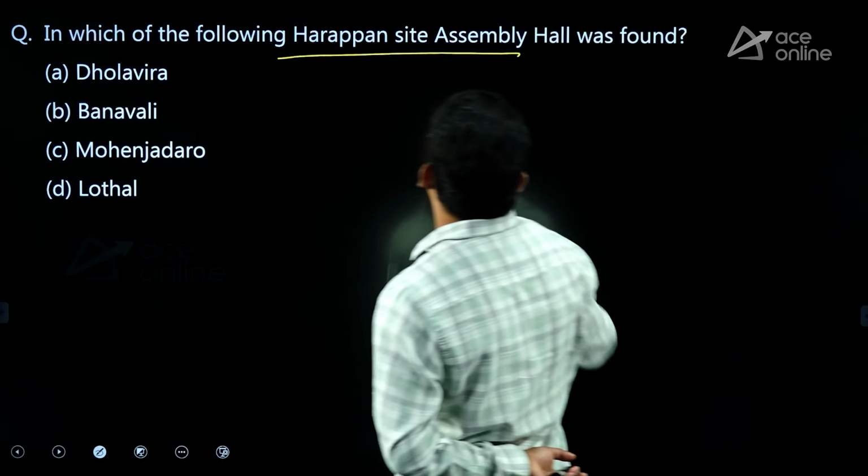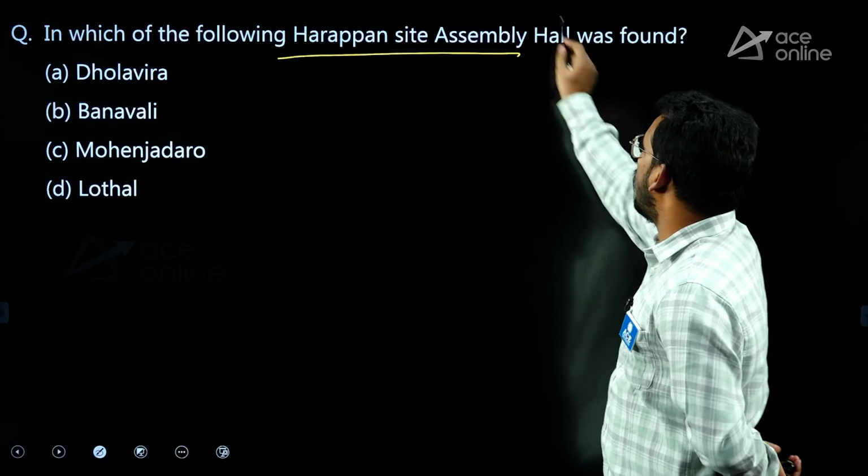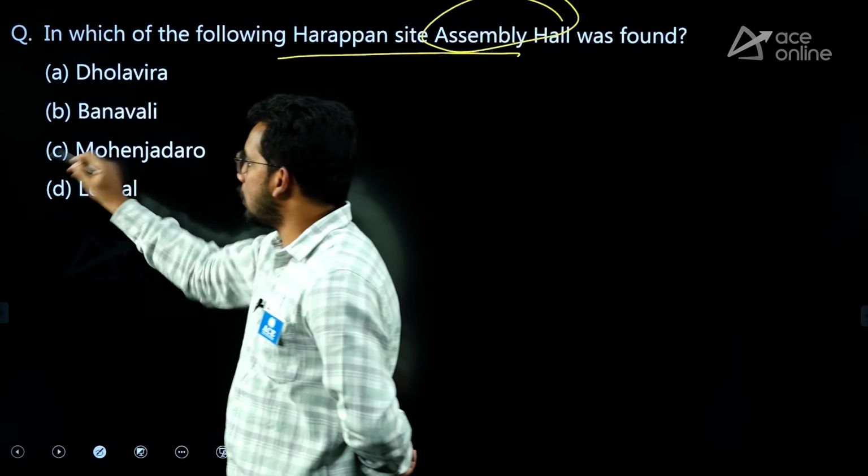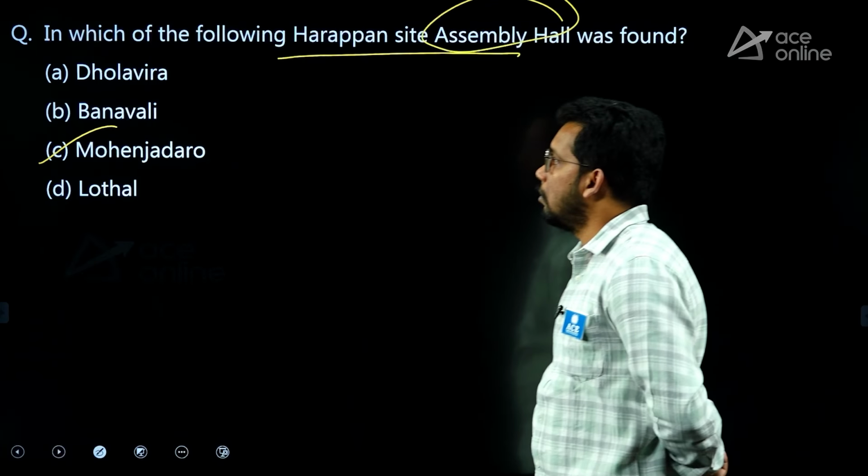In which of the following Harappan sites was the assembly hall found? Very popular known question, that is Mohenjo-daro.